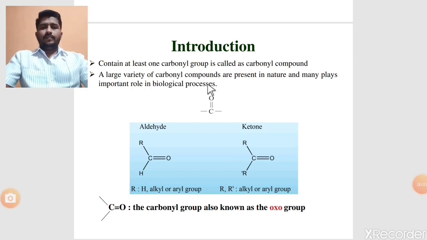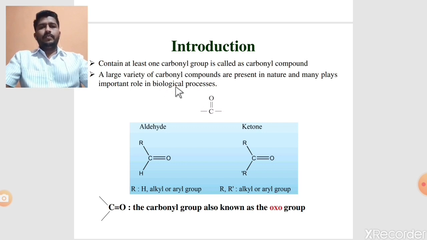Introduction of carbonyl compound. What is meant by carbonyl compound? The compounds containing at least one carbonyl group are called carbonyl compounds. A large variety of carbonyl compounds are present in nature and many play important roles in biological processes. Vitamins, carbohydrates, hormones contain the C double bond O group, means carbonyl group, and they play a very important role in biological processes.